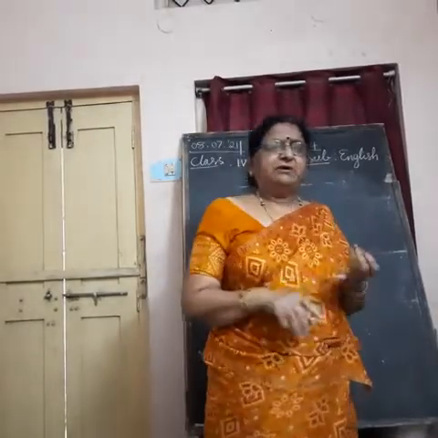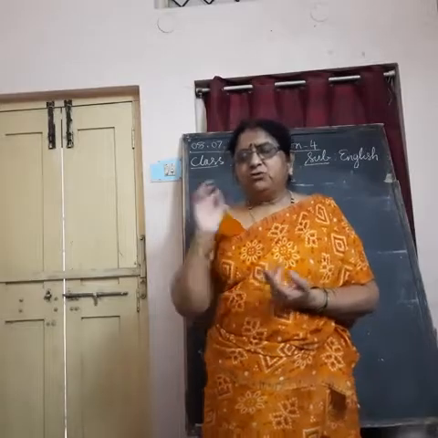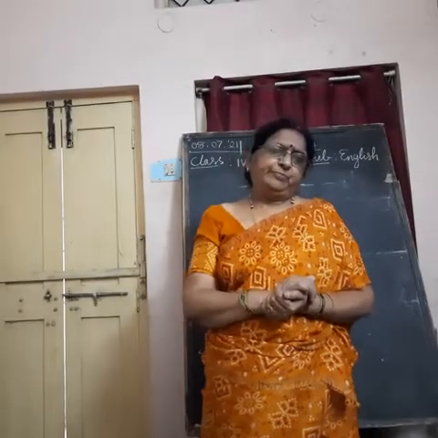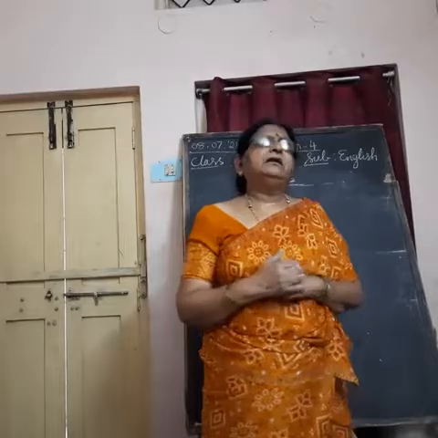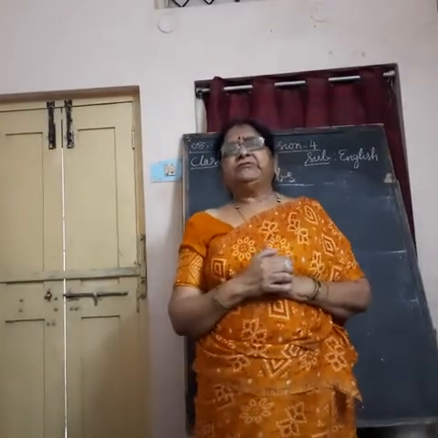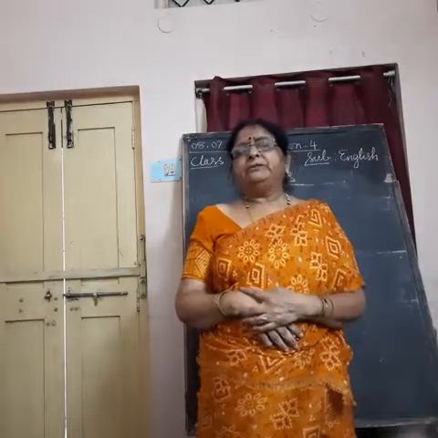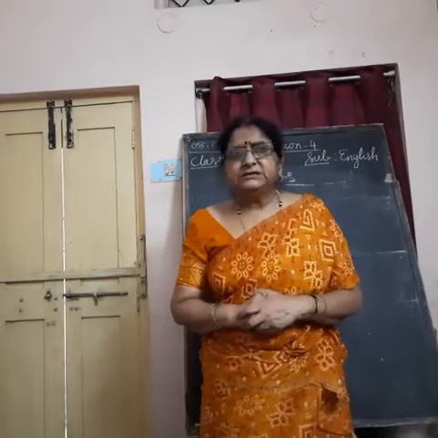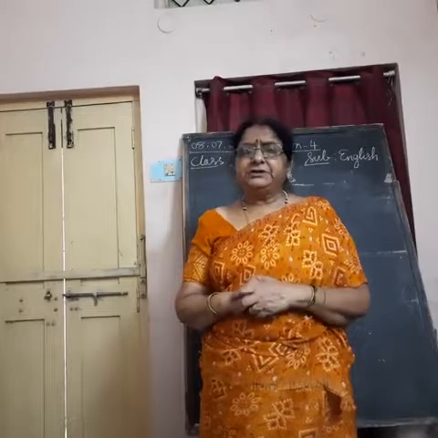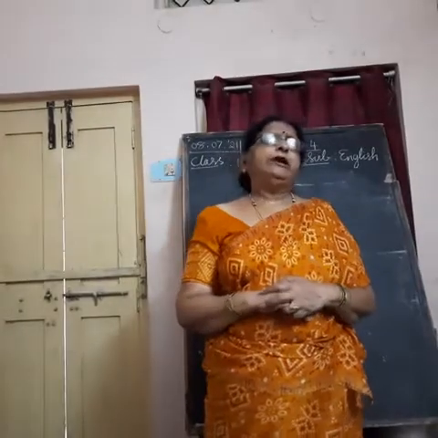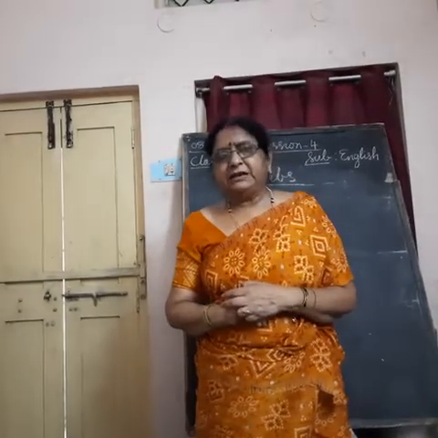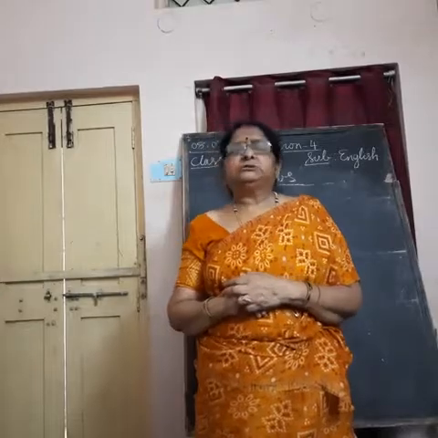Helping verbs and verbs. So, in different ways I give. I can give you: underline the verbs in the following sentences, in a mixed way. Raju is a good boy. Sita eats her food neatly. Venu has a big house.